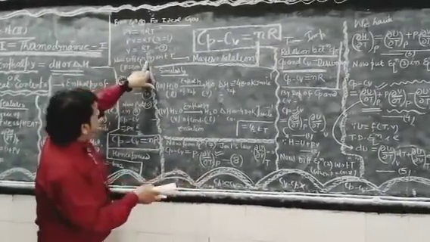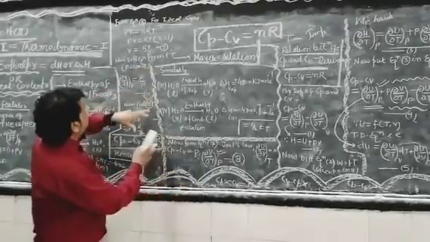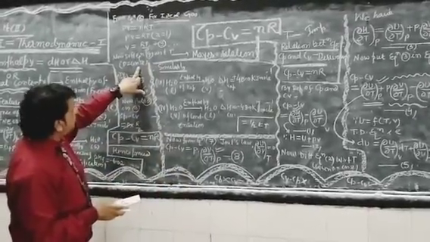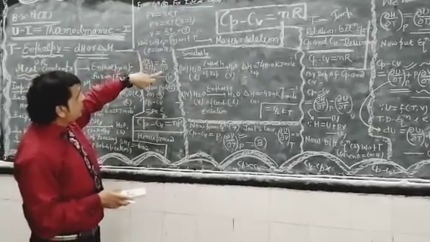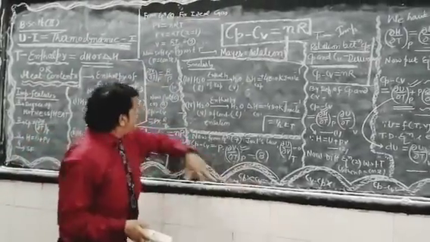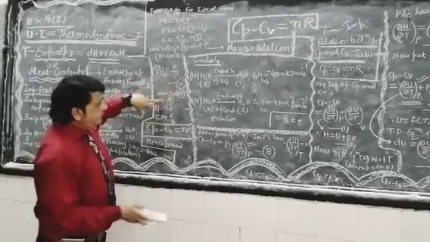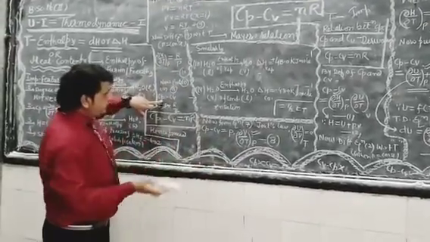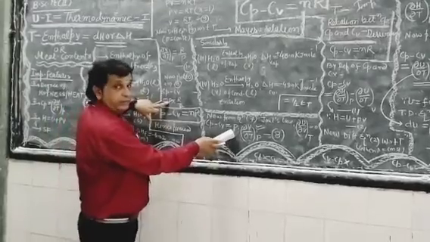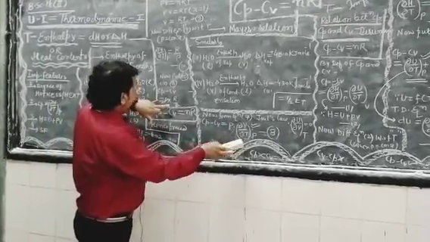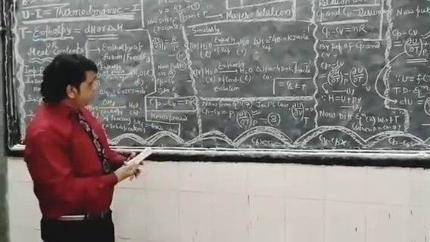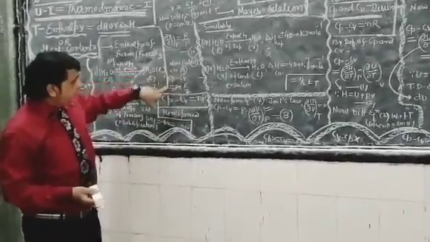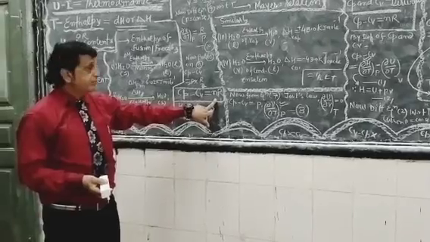Differentiate with respect to temperature, keeping P constant. Equation 9 changes into VTP equals R upon P. Now put equation 10 into 8: Cp minus Cv, P already present here, VTP means R upon P, P will be cancelled by P. So the rest value we have is R, Cp minus Cv equals nR.